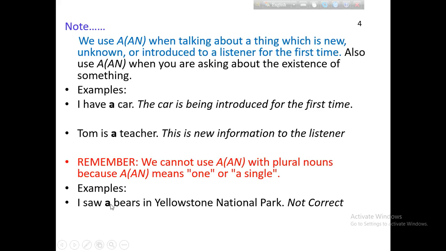But you have used a, which cannot be right because bears is a plural noun, so you must use a or an before a singular. The correct sentence may be I saw a bear in Yellowstone National Park. Here you see the correct one.